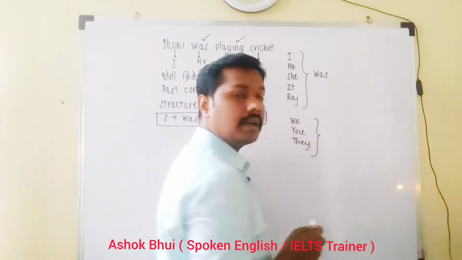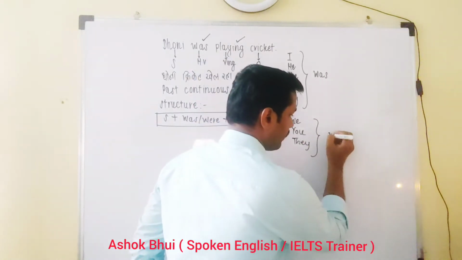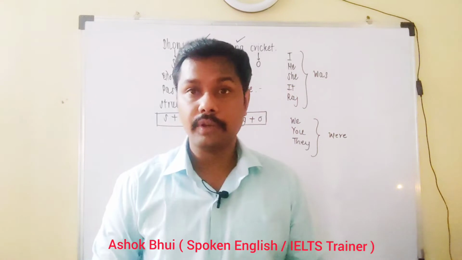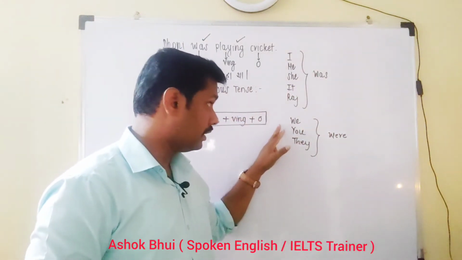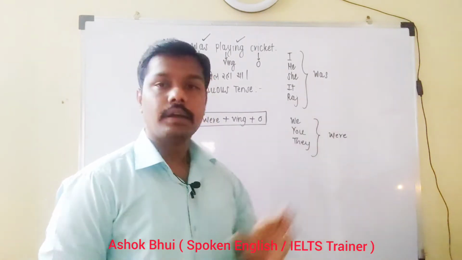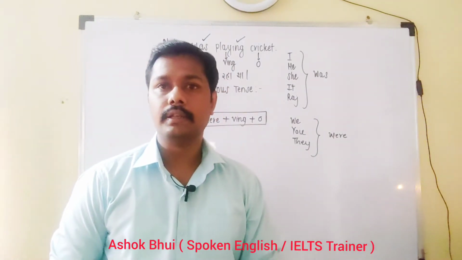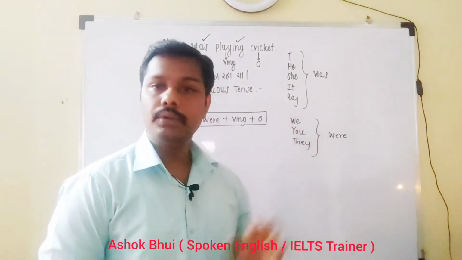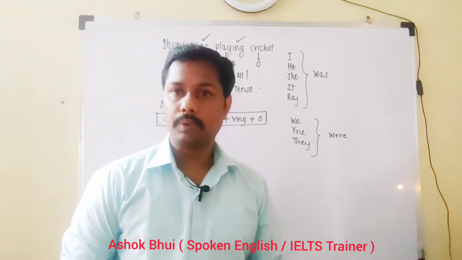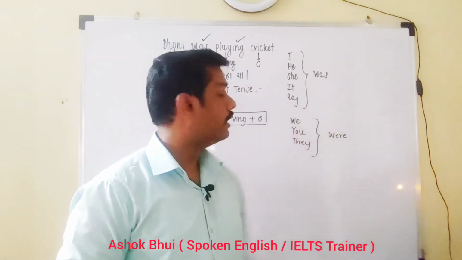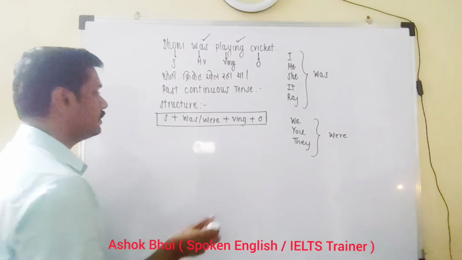For these all pronouns you can use were, as all these are plural pronouns. I, he, she, it, and Raj, you can use was. We, you, they, you can use were. These all are plural and these all are singular. That's the difference.